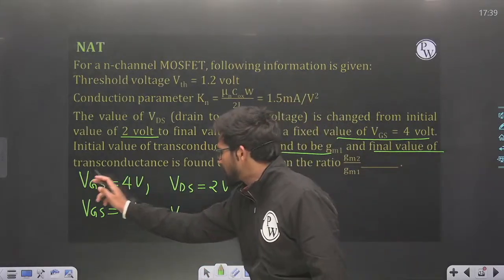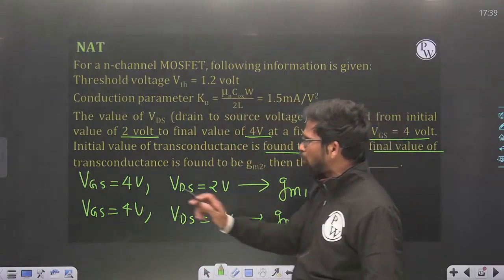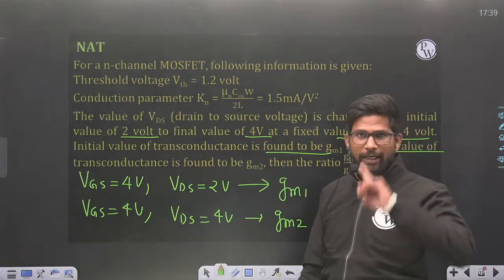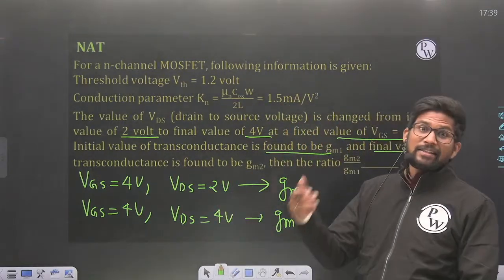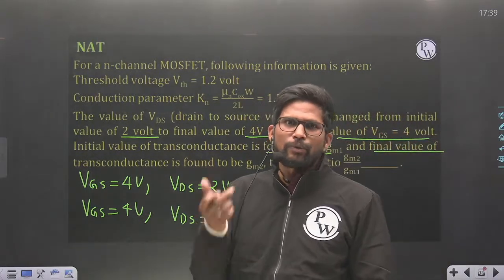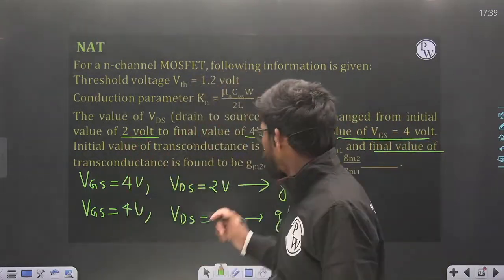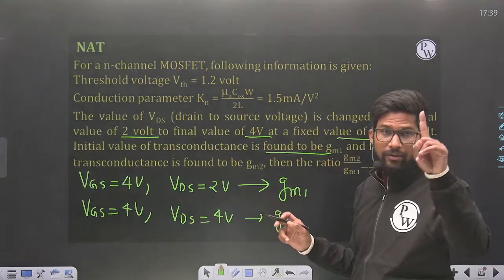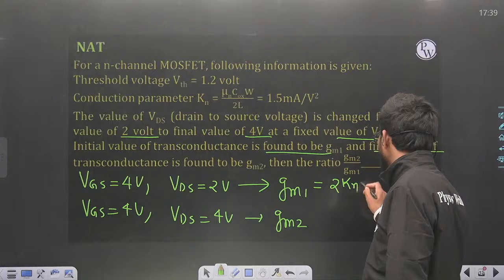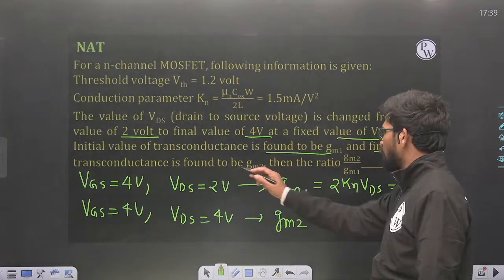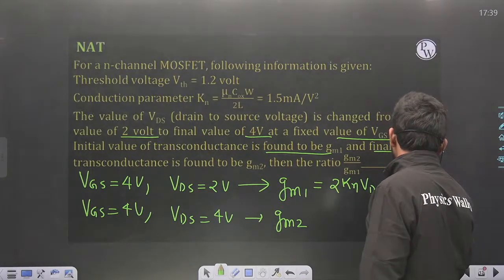So here VGS is 4 volt and VTH is 1.2 volt. VGS minus VTH is 2.8 volt. Okay, 2.8 volt. And VDS is 2 volt. So VDS is less than VGS minus VTH because 2 volt is less than 2.8. So here the MOSFET is operating in triode region, and the formula for transconductance is 2Kn into VDS, and the VDS value is 2 volt. So it comes out to be 4Kn.